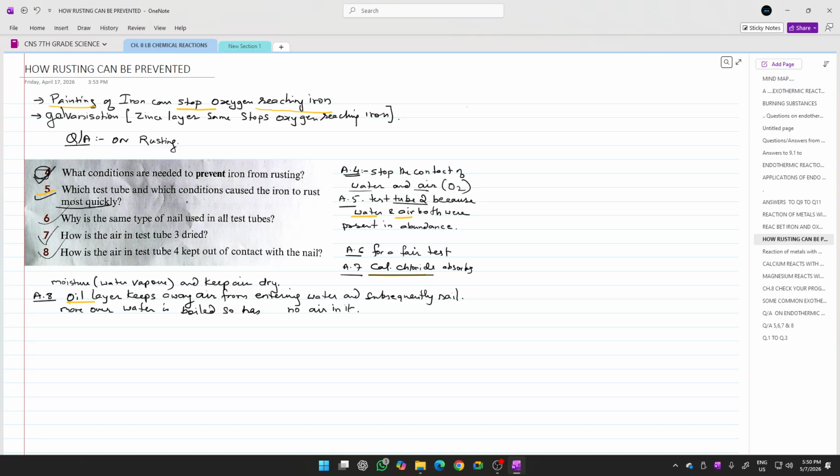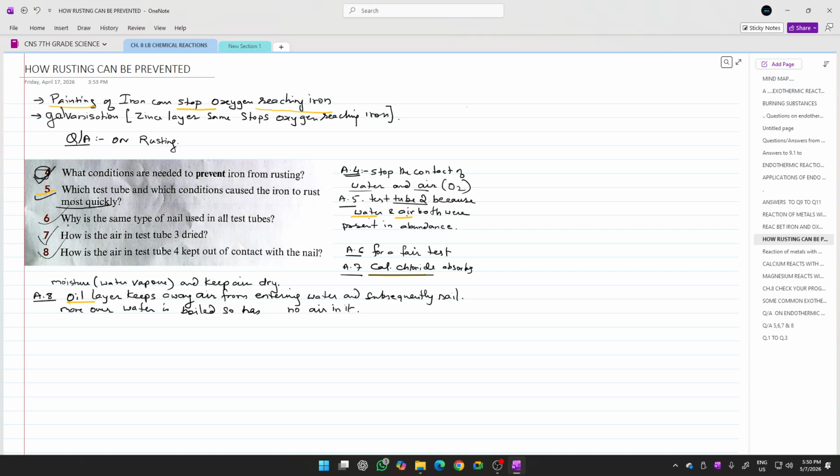Now if you remember, in the previous slide, there were 4 test tubes. So in this slide number 2, you will see that the rusting is taking place most quickly, because in test tube number 2 we had taken water as well as air, and the test tube was open. It was not having a stopper. So there was a lot of water vapor and a lot of oxygen accessible to the iron nail in test tube number 2, and that is why the rusting there was very fast, because of the abundant quantity of oxygen as well as water vapor present.